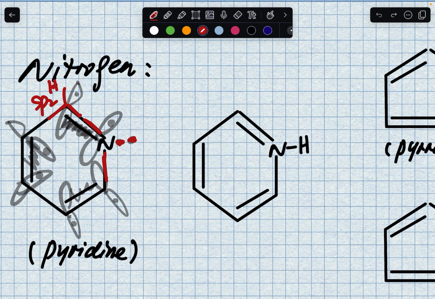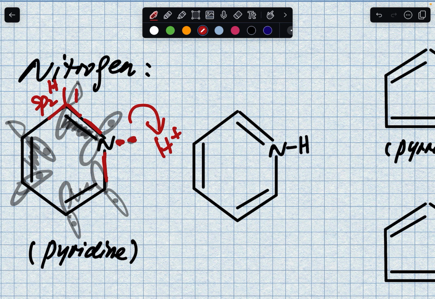Or this is the lone pair. Imagine it's a bond that's accepting a positive proton. That's what a base does, right? Grabbing a proton, okay? So before it grabs the proton, let's count how many pi electrons we have.